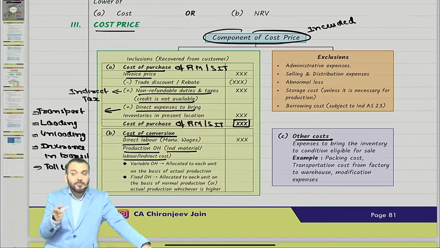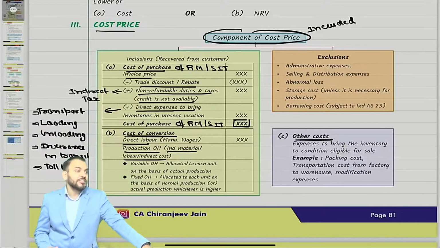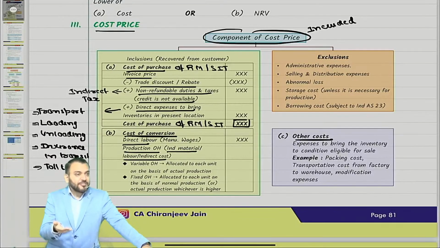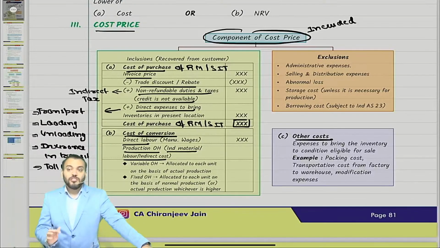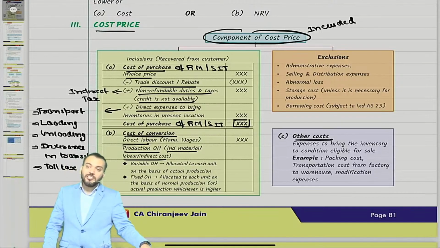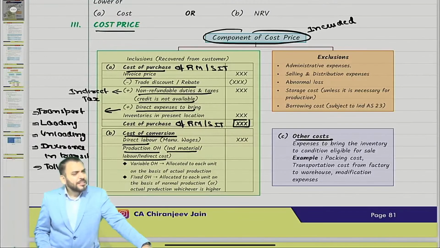So what is the meaning of cost of purchase? It means invoice price minus trade discount or rebate, plus non-refundable duties and taxes, plus all the directly attributable expenses to bring the inventory to its present location. This becomes cost of purchase for stock in trade in case of non-manufacturing, and cost of purchase of raw material in case of a manufacturing concern. If it is manufacturing, we will add cost of conversion and other cost to cost of purchase. Cost of conversion will include two components. One is direct labor, which is nothing but manufacturing wages directly related to production activity.